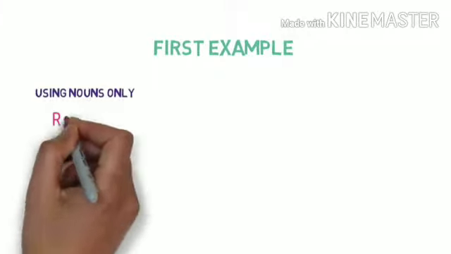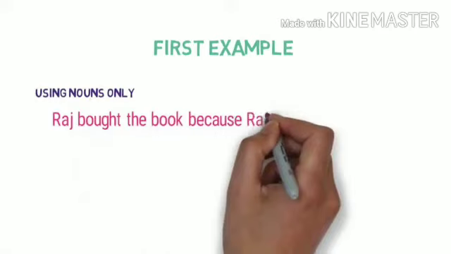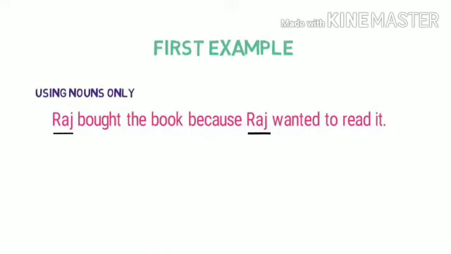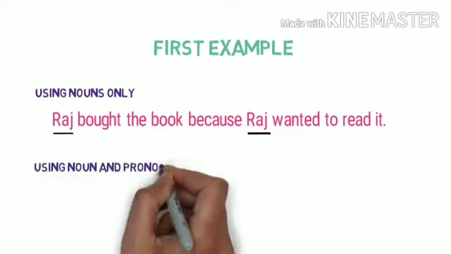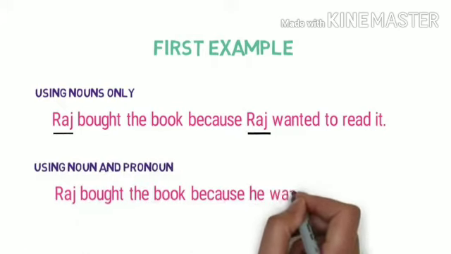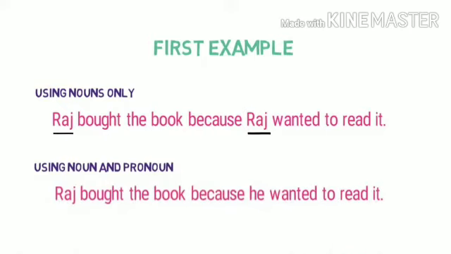Using noun only. Raj bought the book because Raj wanted to read it. Now let's look at the same sentence with noun and pronoun both. Raj bought the book because he wanted to read it. Here we used he instead of again repeating Raj. It made our sentence simple.